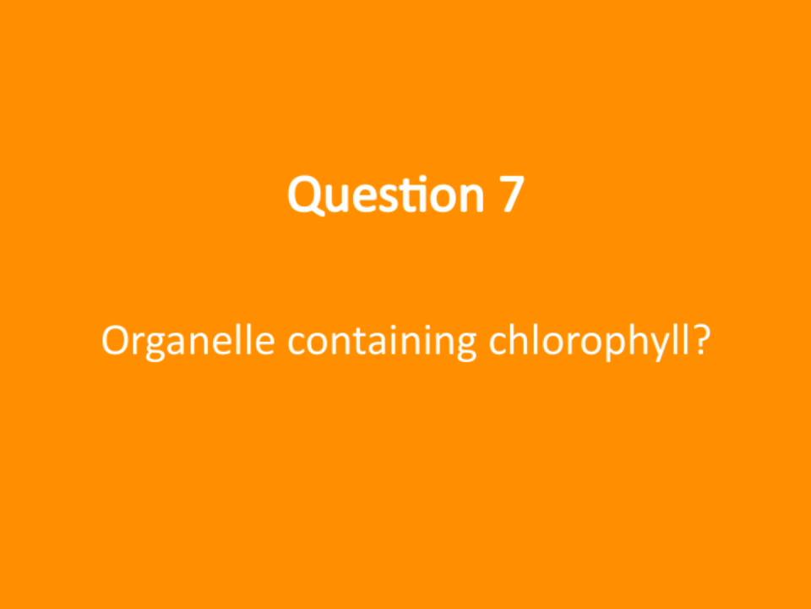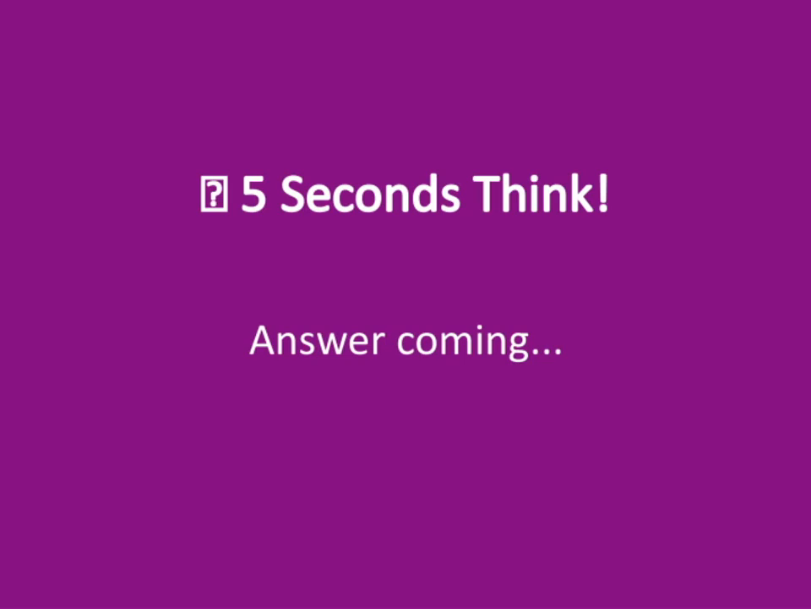Now, chlorophyll is the pigment that gives plants their green color and plays a crucial role in photosynthesis. It's mainly found in a specific organelle called the chloroplast. Chloroplasts are the sites where sunlight is captured and converted into energy, which is essential for the plant's growth and survival. Understanding where chlorophyll resides helps us appreciate how plants produce their food using sunlight. So remember, the organelle containing chlorophyll is the chloroplast. Answer coming. 5 seconds think.